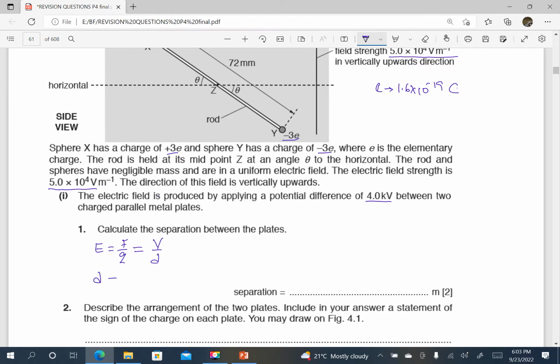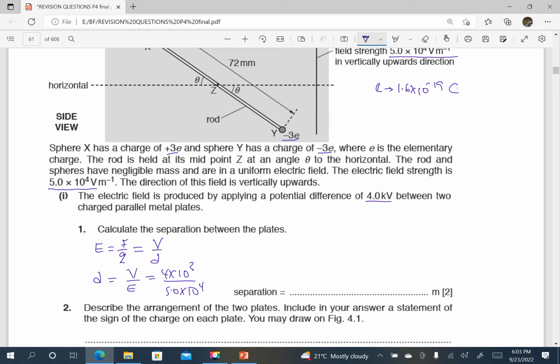So from D equals, making D the subject, D is going to be V over E, where E is the PD between the plates. And they have given us the PD as 4 kilovolts. Therefore, I substitute: this will be 4 times 10 power 3 divided by E, which is 5.0 times 10 power 4.